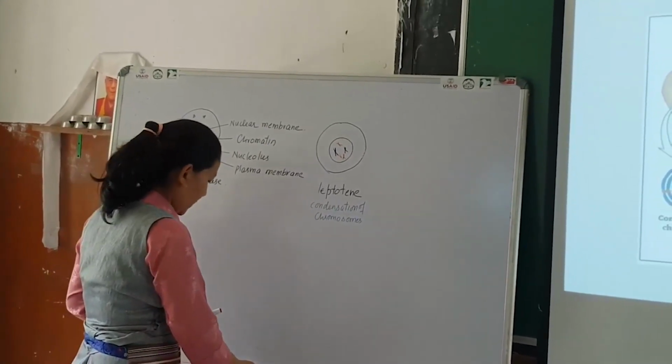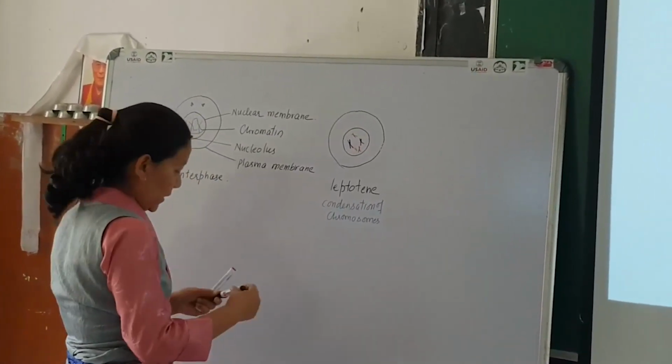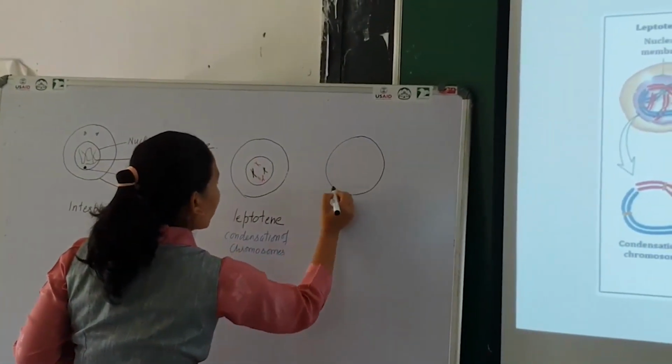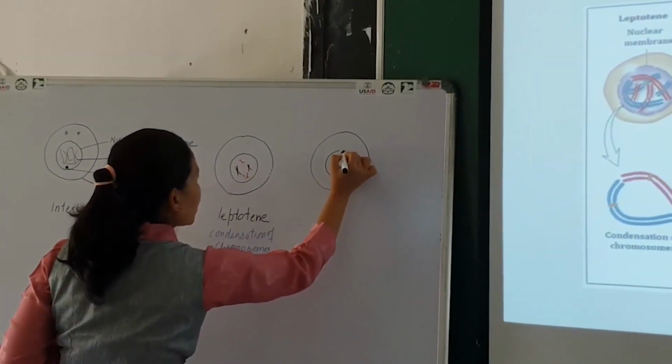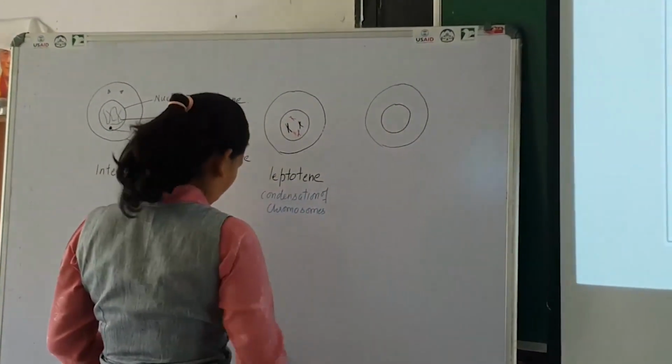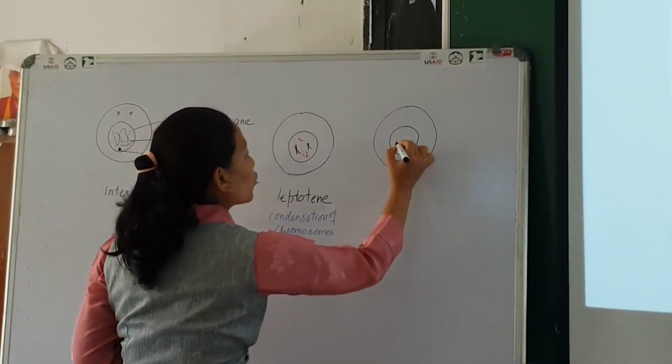And next is zygotene. So during the zygotene stage, there is a pairing of homologous chromosomes. So let's see, the homologous chromosomes pair up.